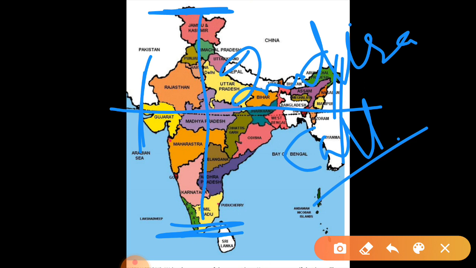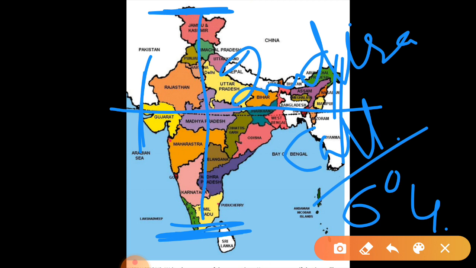But if it is asked, the southernmost point of India, that is 6°4', and that is Indira Point. But if it is asked about the landmass, then it is Kanyakumari.